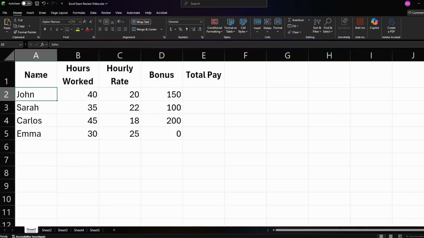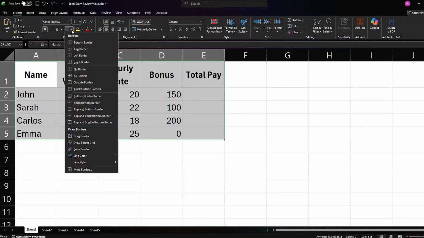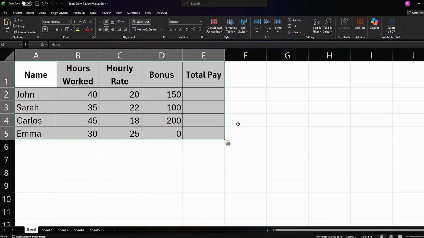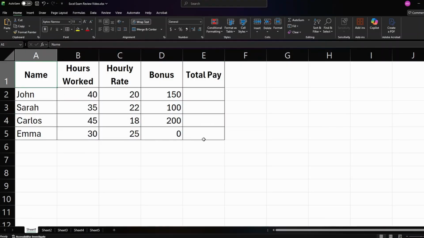The next thing we want to do is add borders to each of our cells. So we can do a selection on this cell, Shift, click, and we can add all borders to this table so that we get a nice looking table.